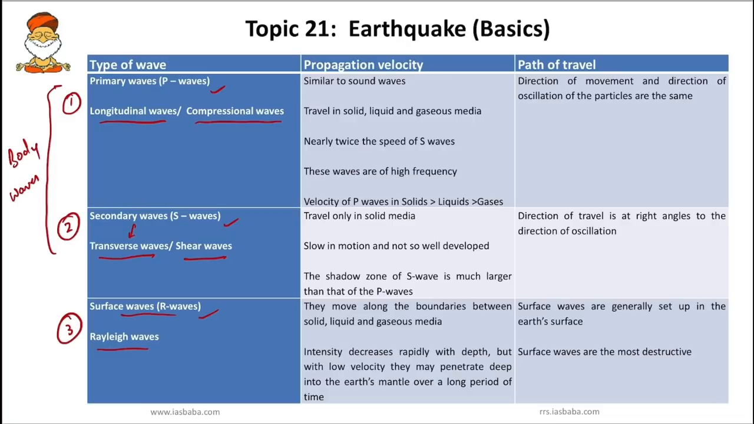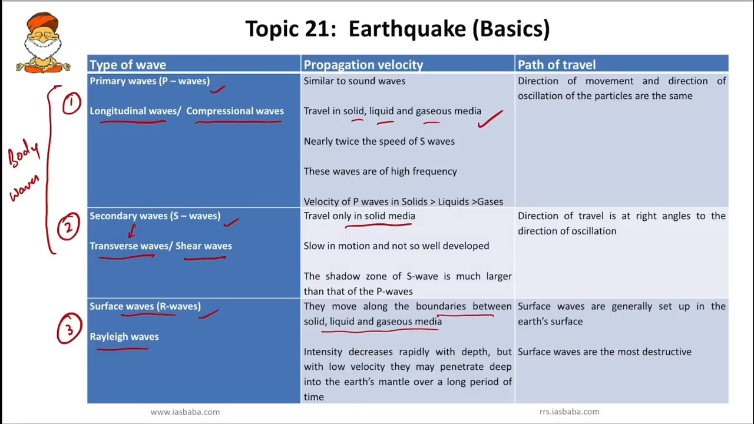Second, you have to know about propagation velocity. So here primary wave, it is similar to sound waves and it can travel in solid, liquid and gaseous media. So this is the major difference between primary and secondary wave. So primary wave can travel through all the media, whereas secondary wave will travel only in solid media. So it doesn't travel through liquid or gaseous medium. Okay. So next we have to know surface wave. So it moves along the boundaries between solid, liquid and gaseous media.